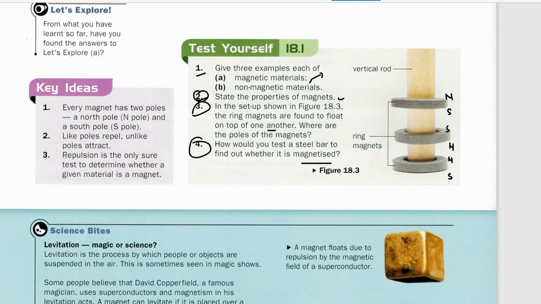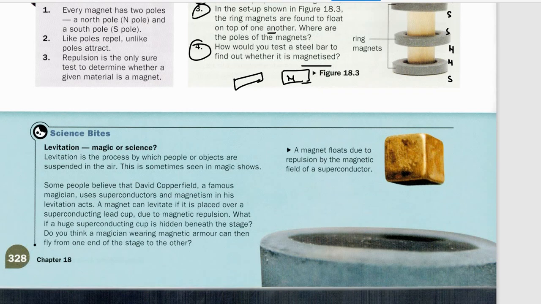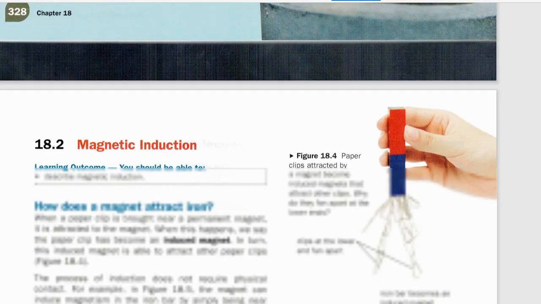Now question number 4: how would you test a steel bar to find whether it is magnetized or not? If it is magnetized, it means if it is suspended freely, it should settle in the north-south direction. If it is suspended that way, it means yes, it is magnetized. Now if I put this steel bar near a magnet that I know is a magnet, and it shows the property of repulsion with the magnet, or attraction, it is magnetized, because it is showing that they have similarity in the poles. So you can test based on pole similarity, attraction, and repulsion.